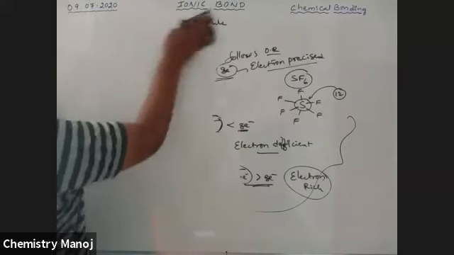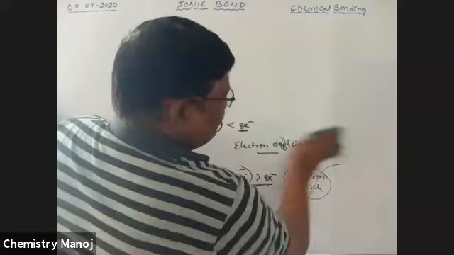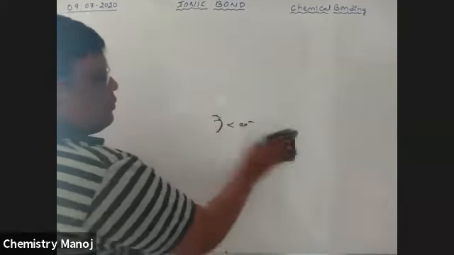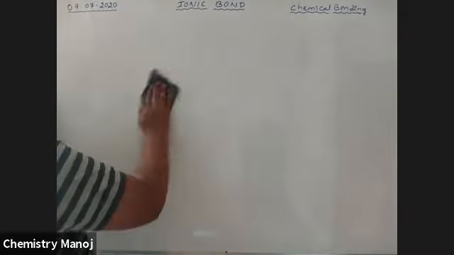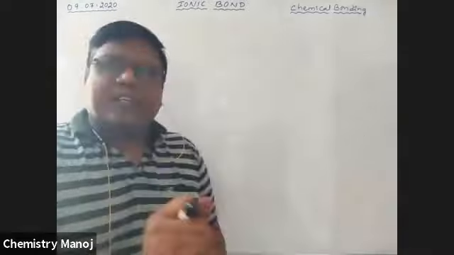Now, what are the properties of these covalent and ionic compounds? So, what are the properties of ionic compounds? See here.